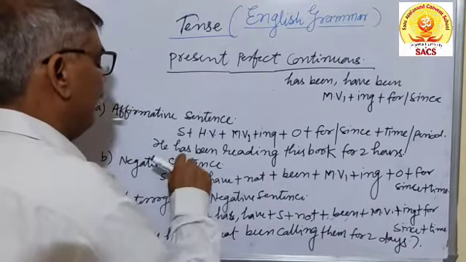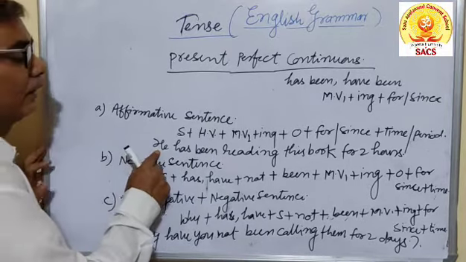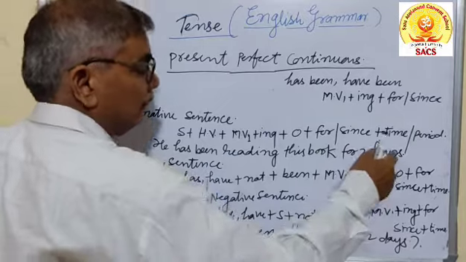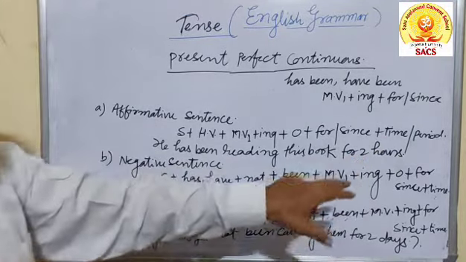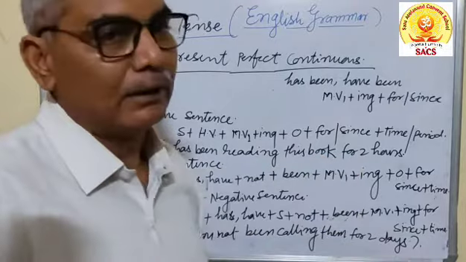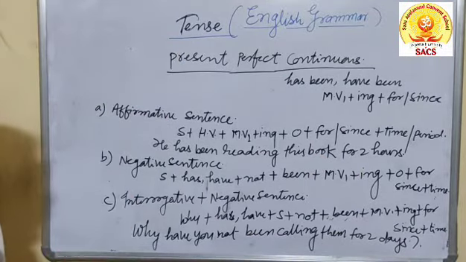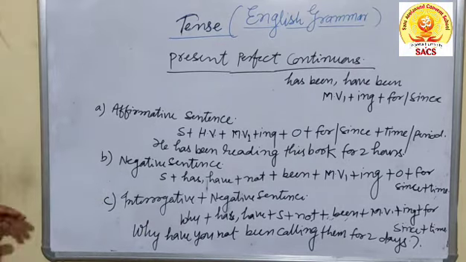The word has been is used according to he because he is singular. Reading this book is the object, for 2 hours, time is 2 hours only. If it has been given as 2 o'clock, there should be since 2 o'clock, for will be wrong, because since is utilized for the time which is quite exact, and for doesn't show the clarity of the time.